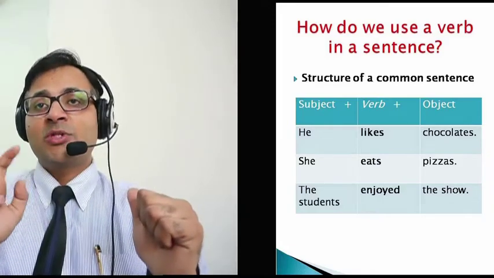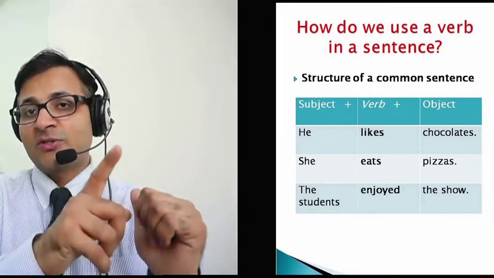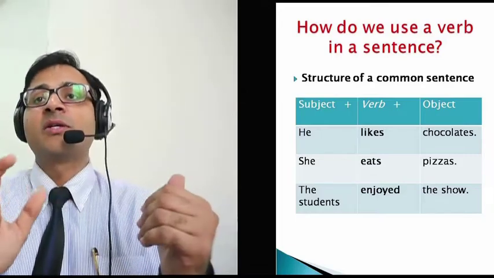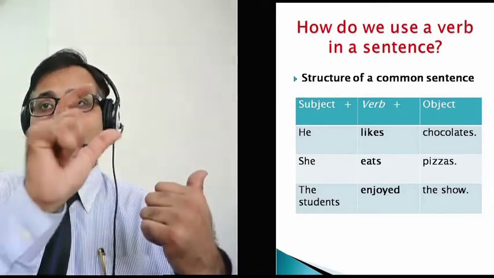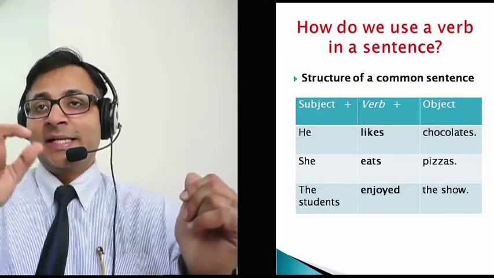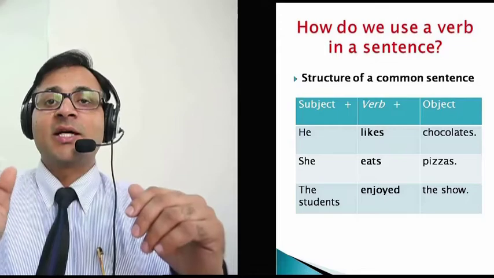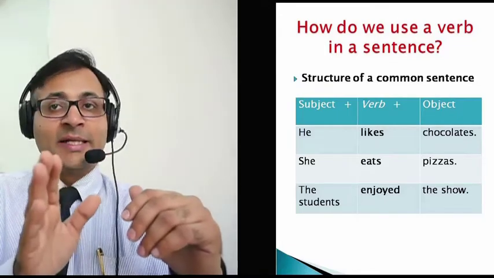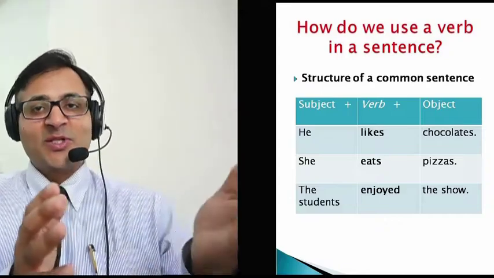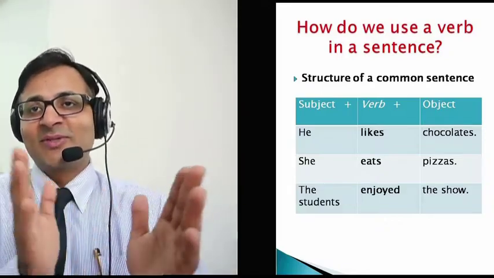In the first sentence we say, he likes chocolates. He is a subject, a pronoun, a subjective pronoun we call it. Verb is likes and chocolates is the object. She eats pizzas. She is again a subject. Verb is eats, means manger in French. Pizzas is pizzas, Italian pizzas. Same in all the languages.